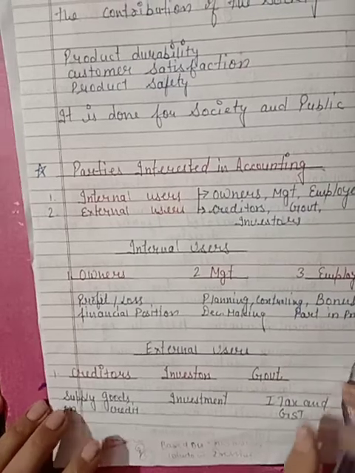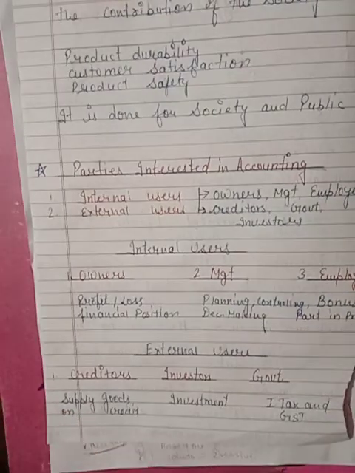And the third is employees. Employees are getting salary for their work, but that is not sufficient for them. They want a bonus, they want some part in profit also. So that's why they are also interested in accounting information. If the firm is earning very good profit, then they can claim a bonus from their employer.